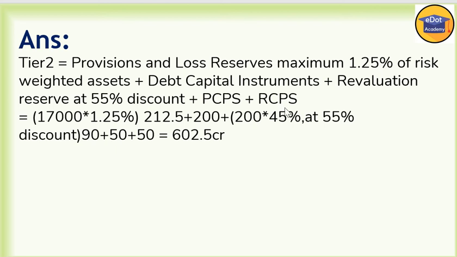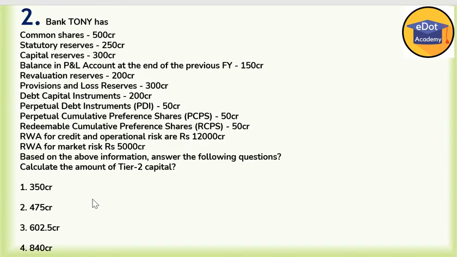Revaluation reserve at 55% discount, so we take only 45% of this. 200 into 45 divided by 100, we are getting 90. And lastly two values PCPS and RCPS, 50 and 50. So we add up and get 602.5 crore. So answer third is correct here.